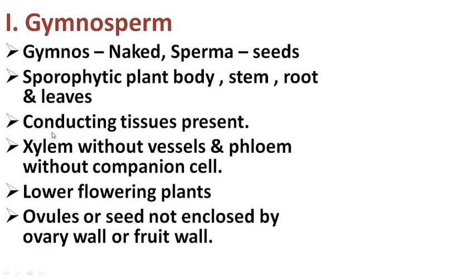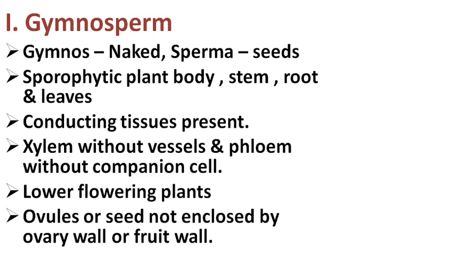So in a gymnosperm, conducting tissues, xylem and phloem, are present. Xylem is without vessels. Here one exception is there: the order Coniferales consists of vessels in the xylem elements. Phloem is without companion cells. These are also called lower flowering plants. The plants are heterosporous and produce microspores, which are pollen grains, in a pollen sac.